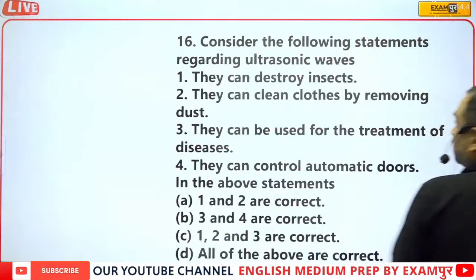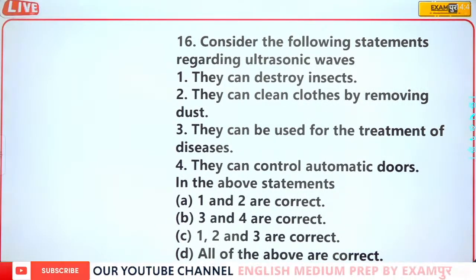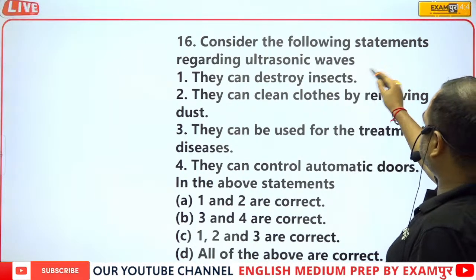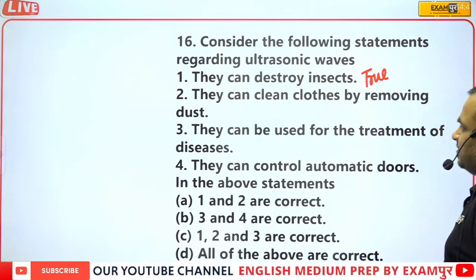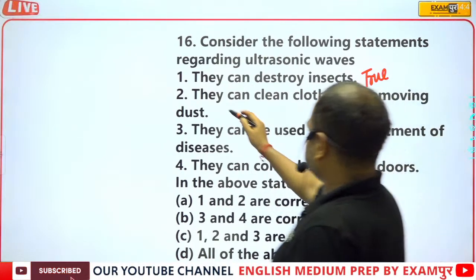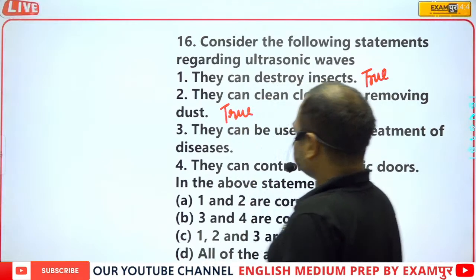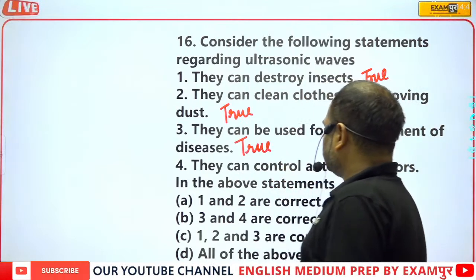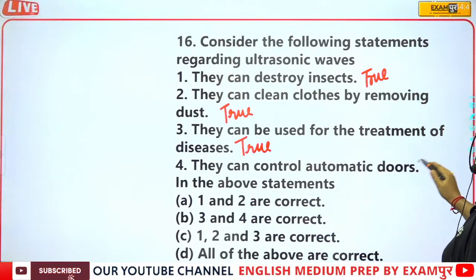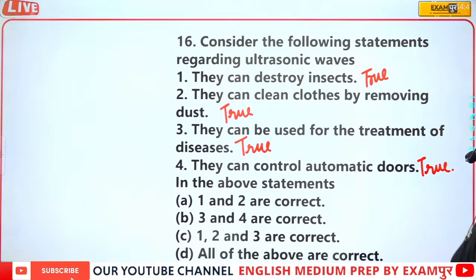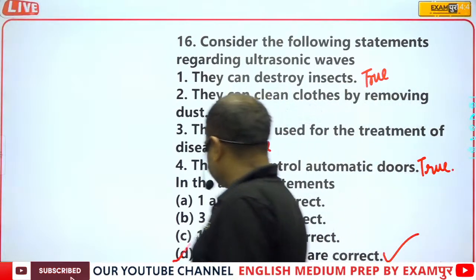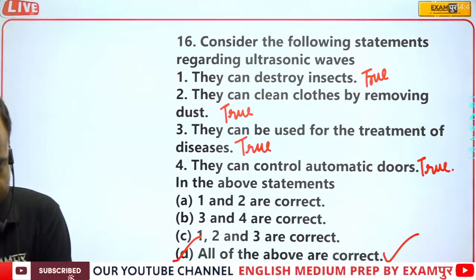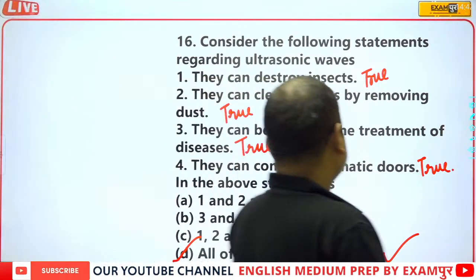Now 16, consider the following statements regarding ultrasonic waves. They can destroy insects. Obviously true. They can clean clothes by removing dust. Yes, true, due to vibrations. They can be used for the treatment of diseases. True. They can control automatic doors. True. Obviously, all the above are correct. So here D part will be the correct answer.